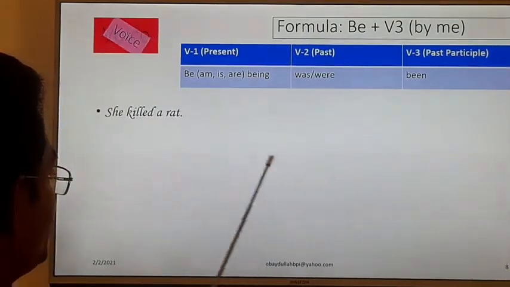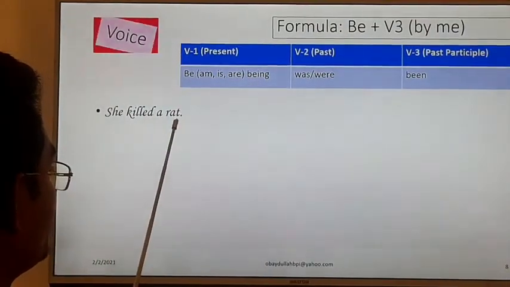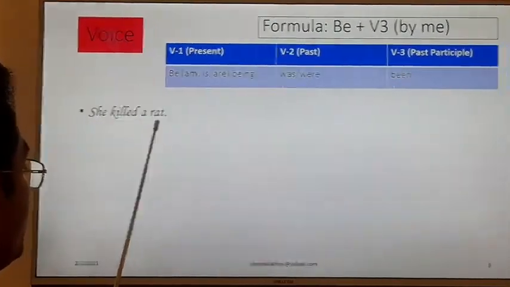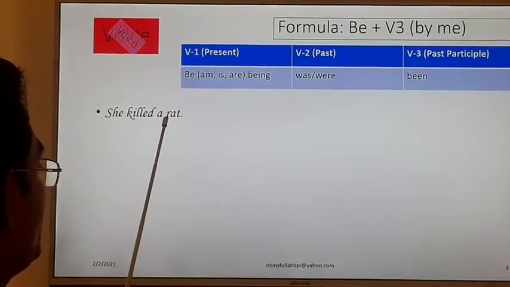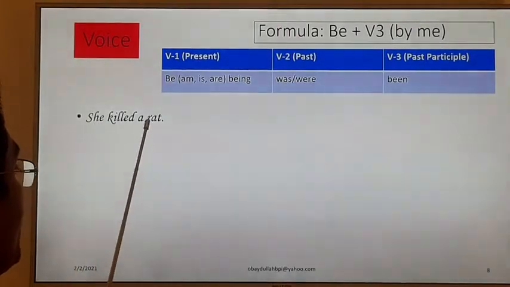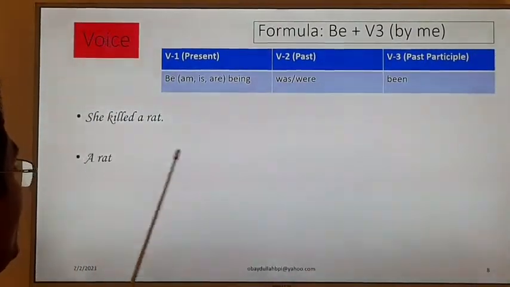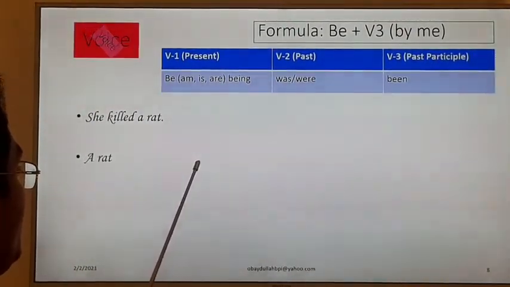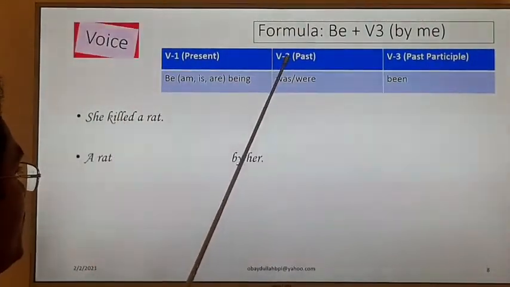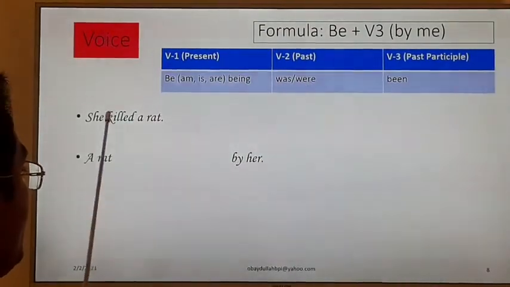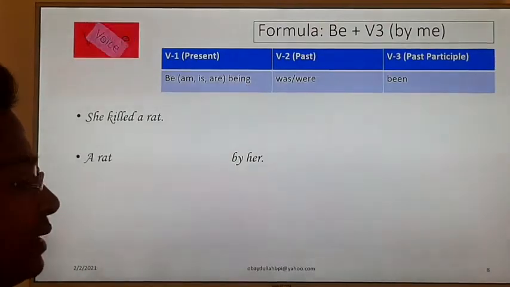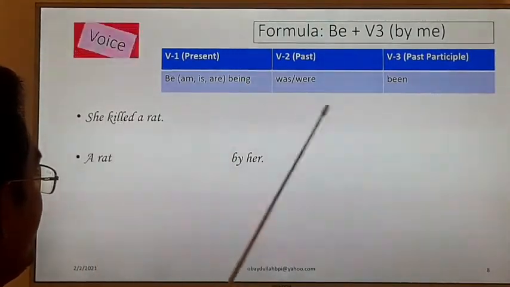Look at the example. She killed a rat. Here a rat is an object and killed is a transitive verb, and she is the subject. So rat will be the subject here and she will be the object, and she will be by her. Killed is verb number 2, past form. So we have to change this killed verb into verb number 3, and we know that killed has the same form in past participle.